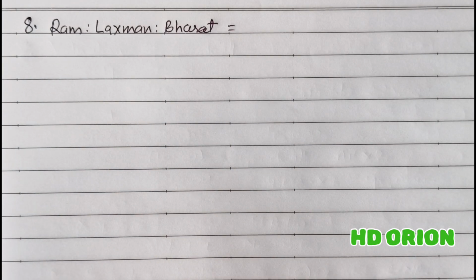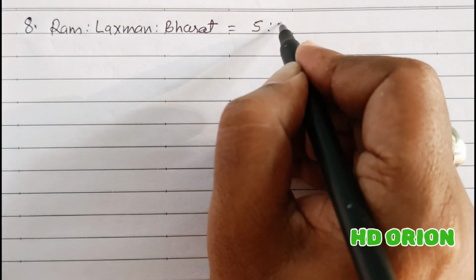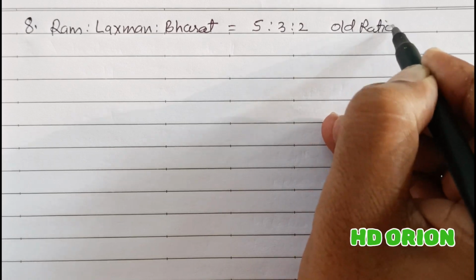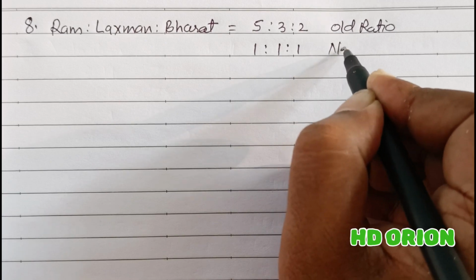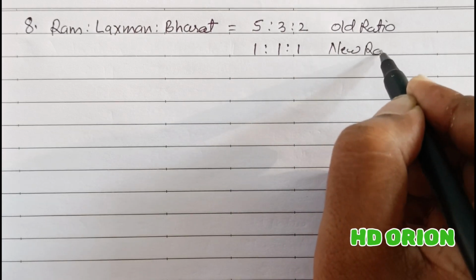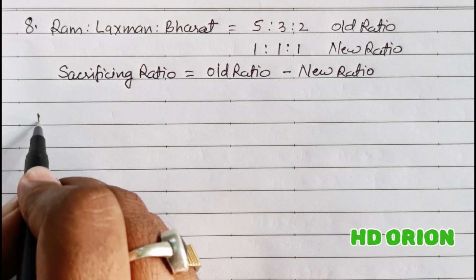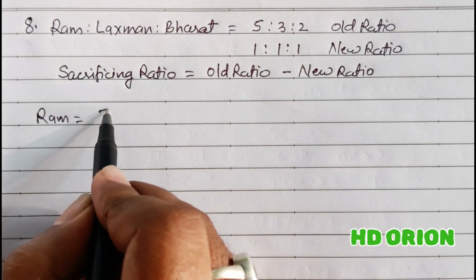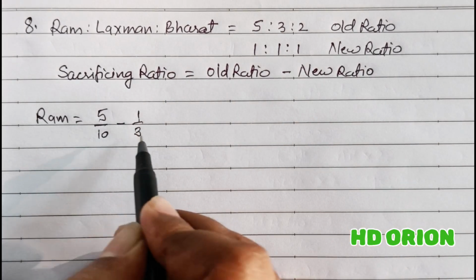Three partners are there, Ram, Lakshman and Bharat. Their old ratio is 5:3:2. This is the old profit sharing ratio. And the new profit sharing ratio is 1:1:1. Now, we have to calculate sacrificing or gaining ratio. For partner Ram, old ratio 5/10 minus new ratio 1/3.